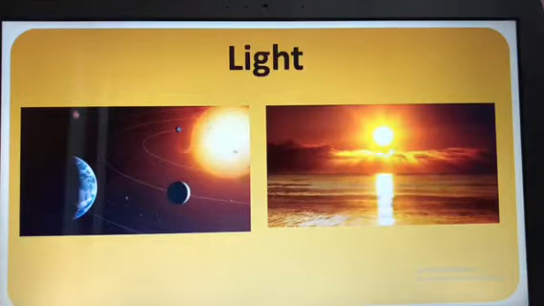So this is light. Can you see? Early morning when the sun rises. See here, this is a sunrise. Like this we can see the light. Both the pictures, see it clearly.